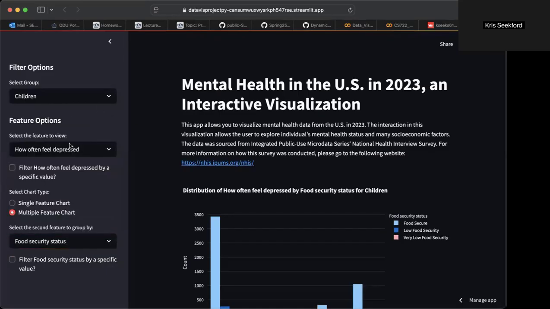It will always show the first feature as those two options if you're going to look at depression or anxiety. This is because there are certain questions that are illegal to ask children in these types of interviews, like sexual orientation, or if they take medication, or if they see counselors.